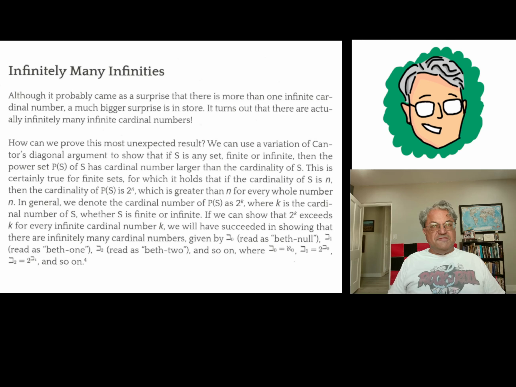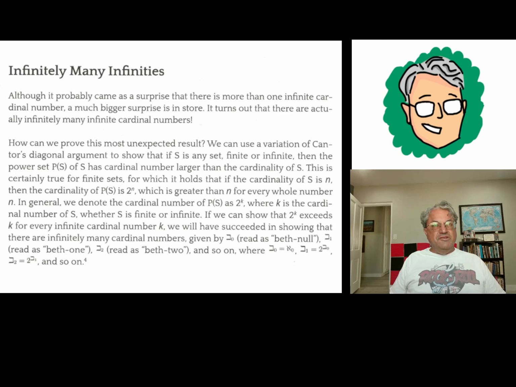Or if you like, its only subset is the empty set. So actually, it has one subset, namely itself, the empty set. So the cardinal number of the power set of the empty set is actually 1, because it has one element, namely the empty set itself. Maybe that's a little bit of a tricky example.